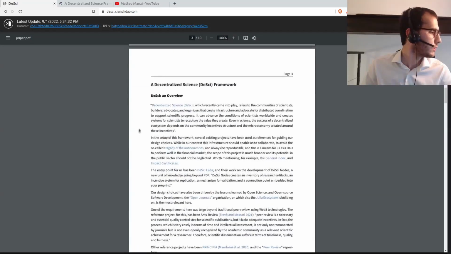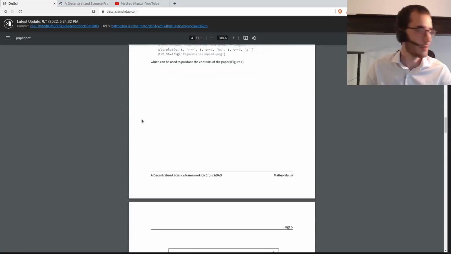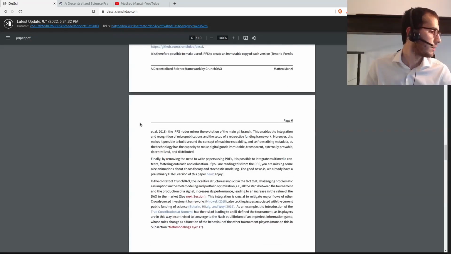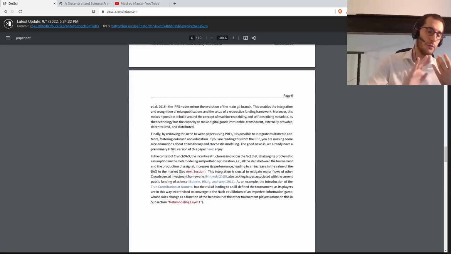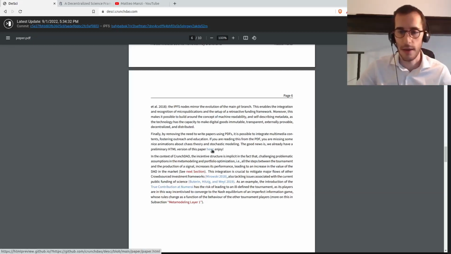Yeah, I won't go into the detail of the design choices. I guess it's worth for you to take a look. The coolest thing is that once we are able to produce the HTML version and not only the PDF, which can have its benefits, we can remove some limitations of using PDFs. An example is having animations.